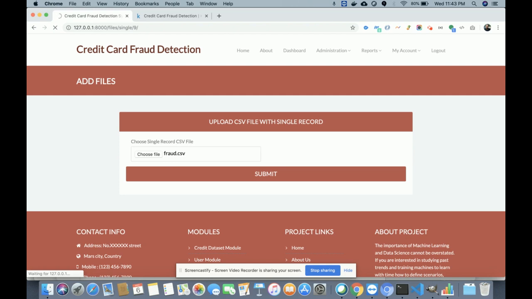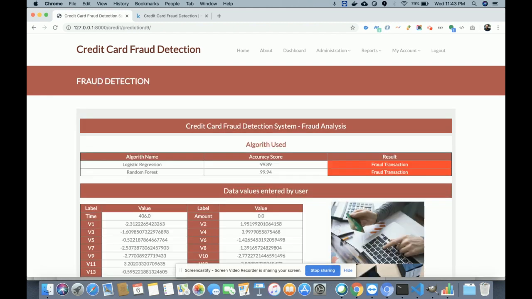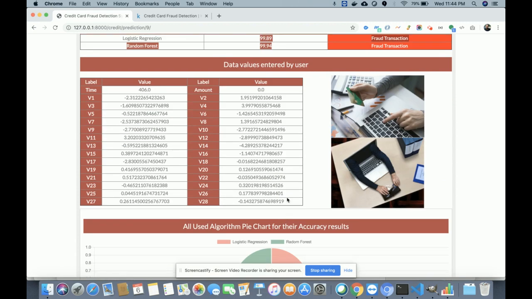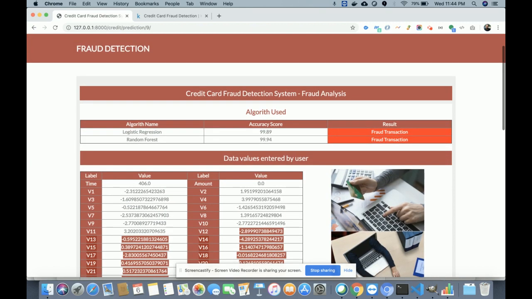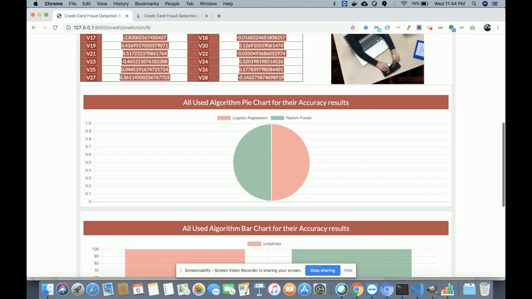The model is running in real time, so once you upload the data, the model runs and checks. Yes, this is the fraud transaction. You can see the accuracy score is the same, and this is the data set you have uploaded. So you uploaded a single data set with an invalid transaction, and the system is saying it's a fraud transaction.